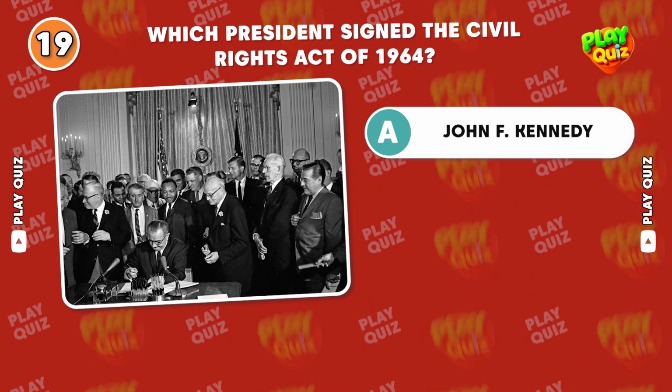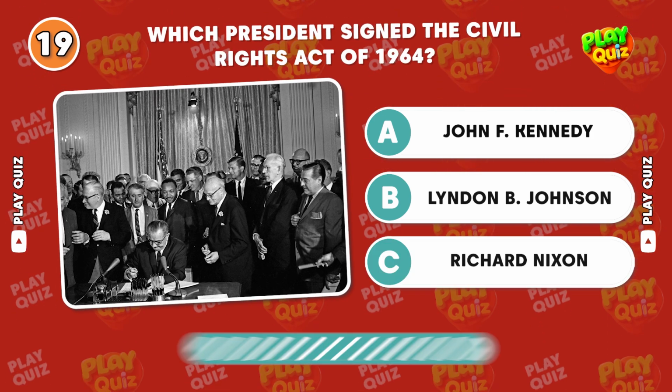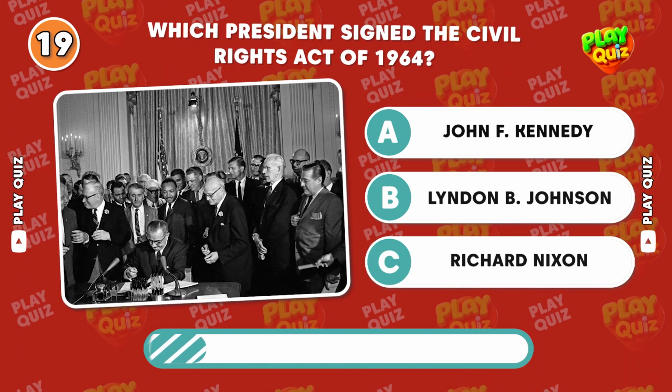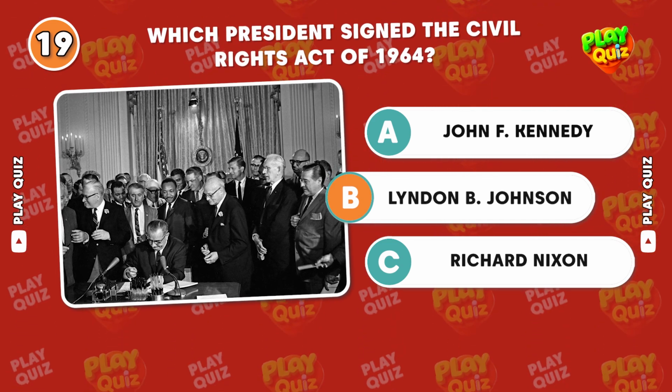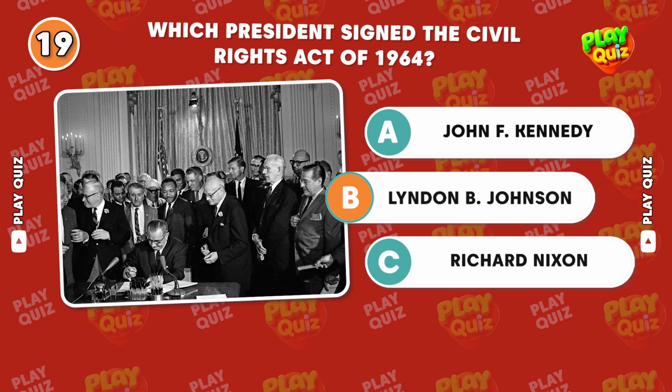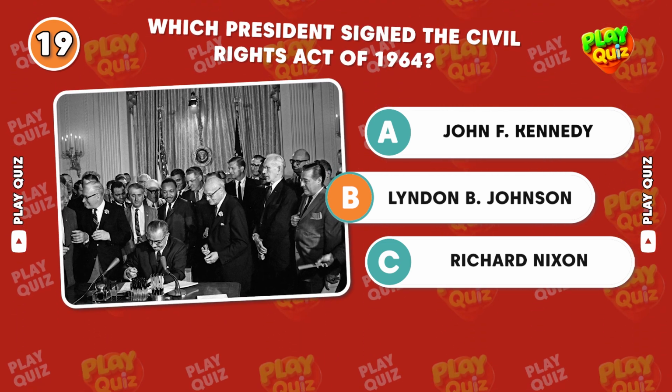Which president signed the Civil Rights Act of 1964? Correct answer, Lyndon B. Johnson. The Civil Rights Act outlawed segregation and prohibited discrimination based on race, color, or religion.